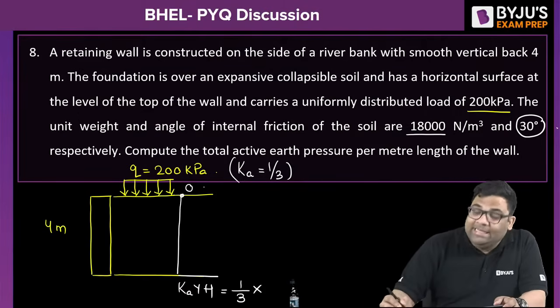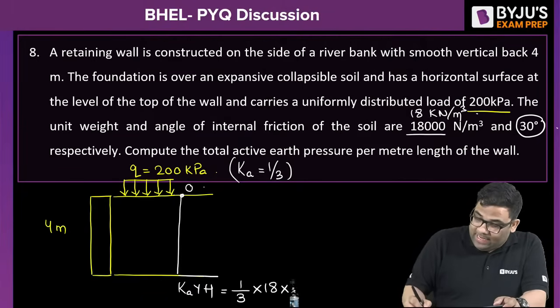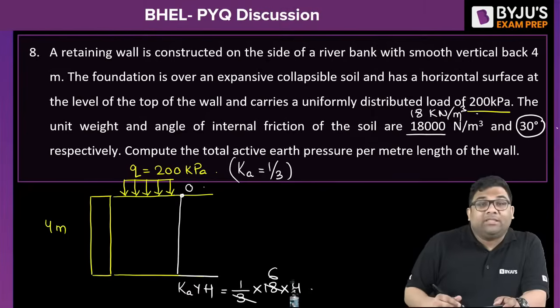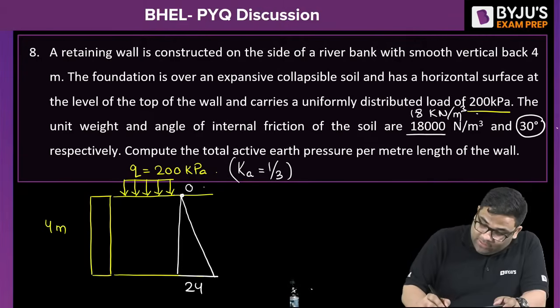Gamma is 18, that is 18 kilonewton per meter cube. So into 18, and H is this. So I am getting 24 here. Right? And it is a linear distribution. So this is the earth pressure distribution.